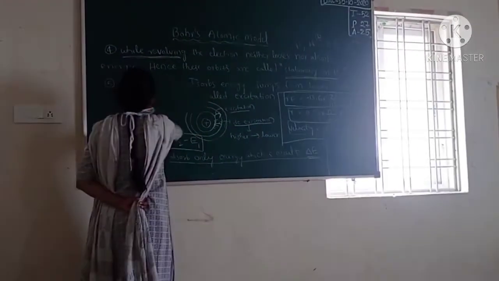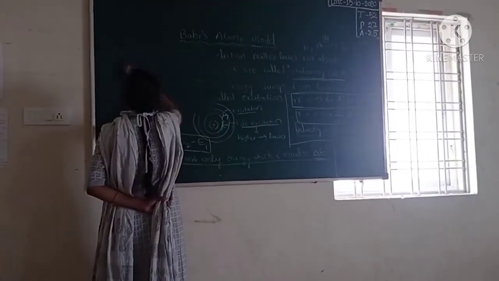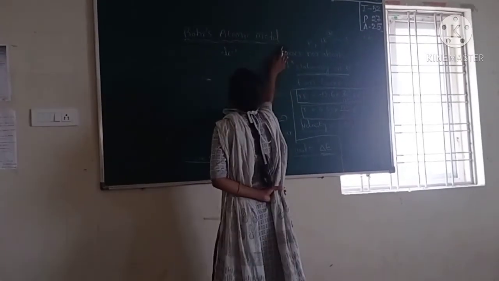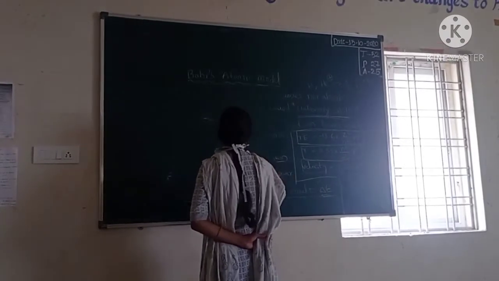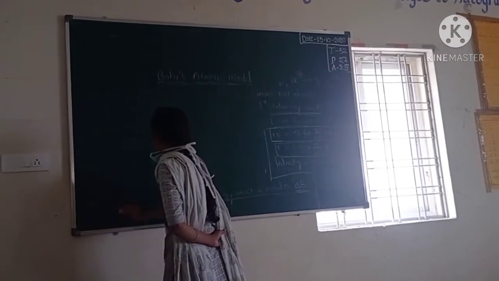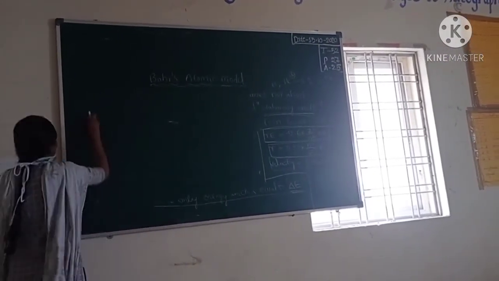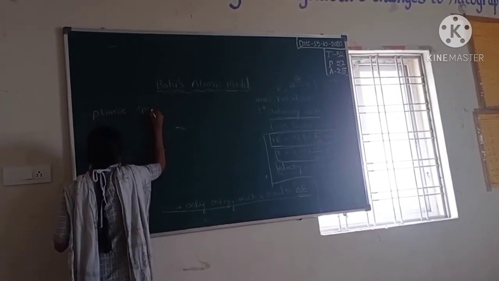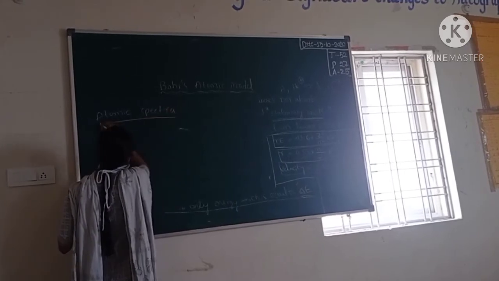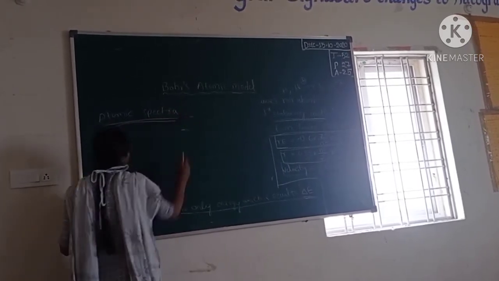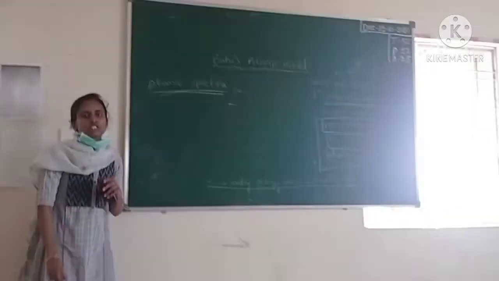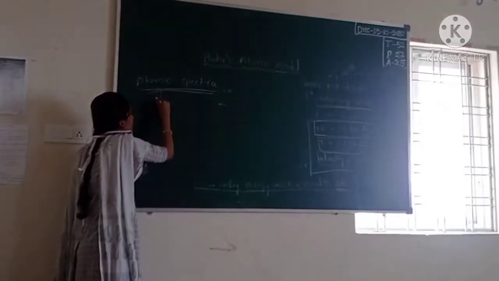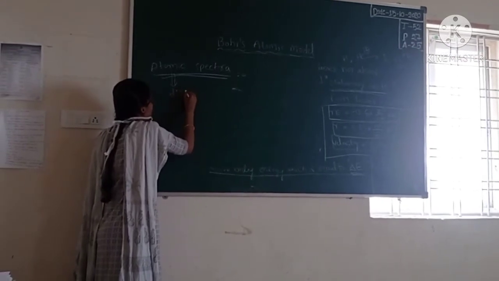atomic spectra. The next topic in atomic structure is atomic spectra. Spectra come in many types, but atoms will form discrete spectra.